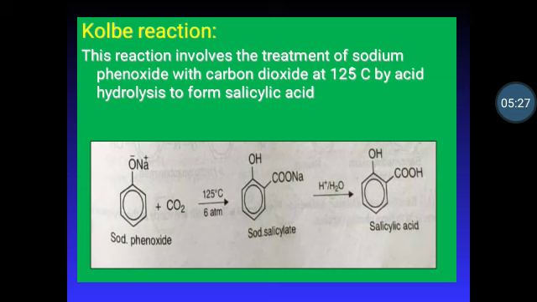The salicylic acid can be used to make aspirin by heating it with acetic anhydride. Aspirin is commonly used as a painkiller.